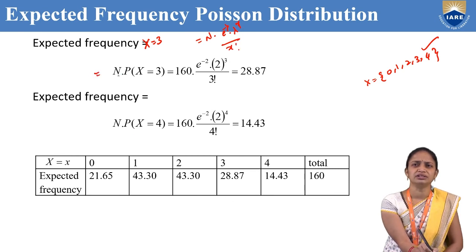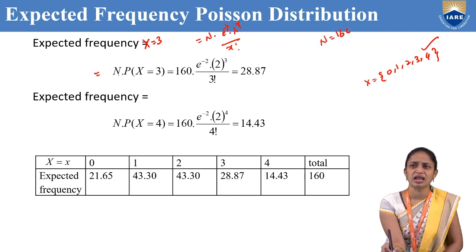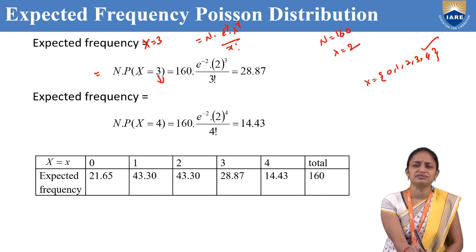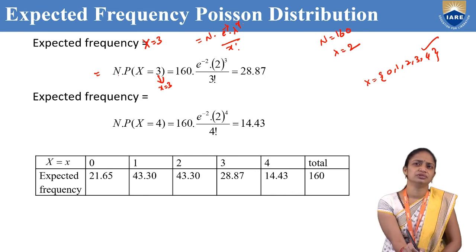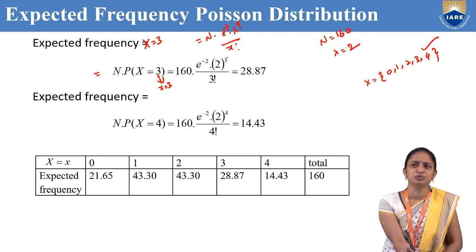Capital N is 160, lambda is 2 and small x is 3. Substituting, we get 160 into e power minus 2, 2 power 3 by 3 factorial. After simplification, we will get 28.87.